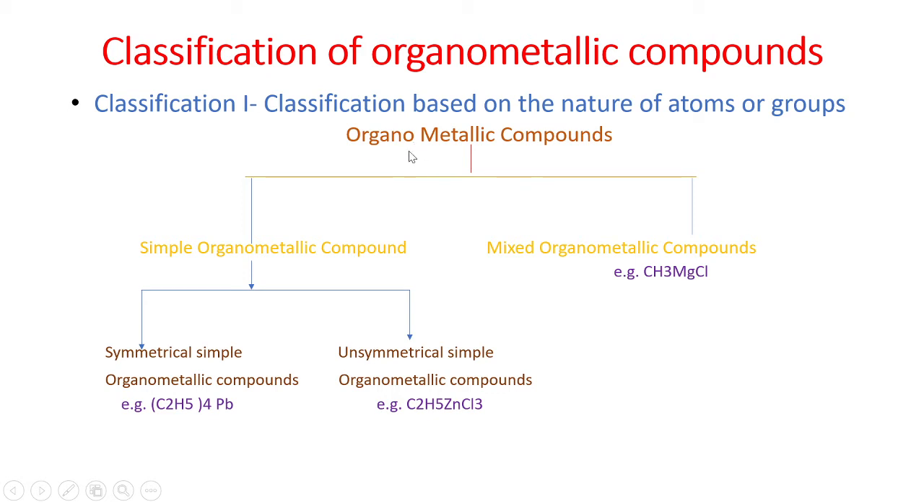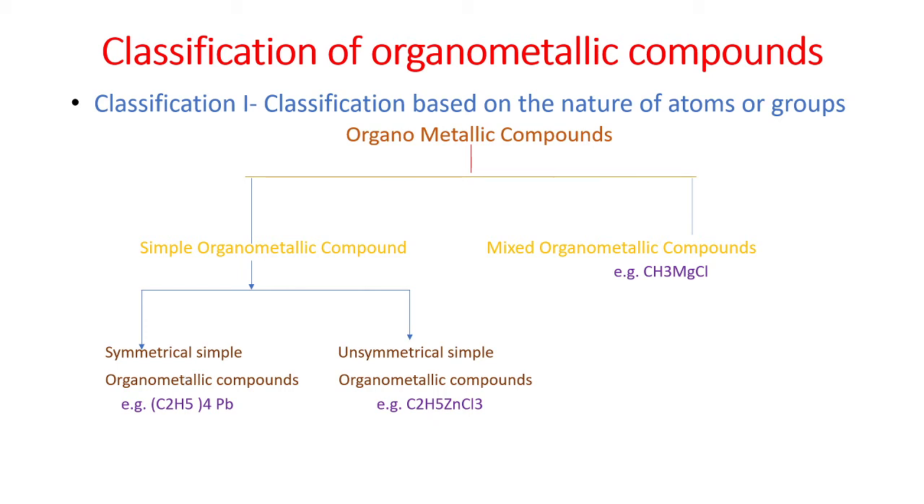That means the classification depends on which type of organic groups the metal atom is attached with, divided into simple organometallic compounds and mixed organometallic compounds. In a simple organometallic compound, the metal atom is attached to the organic part as well as to a hydrogen atom. Then it is known as a simple organometallic compound.